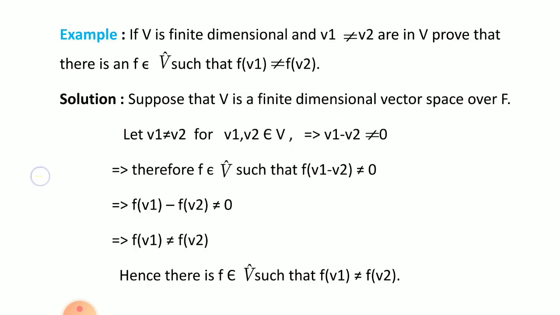If V is a finite dimensional vector space and V1 is not equal to V2 are elements of the vector space V, then there is an element F belonging to the dual space V cap, satisfying the condition that F(V1) is not equal to F(V2). That means if V1 is not equal to V2, F(V1) is also not equal to F(V2). Now with this example, I am concluding today's lecture. Thank you.